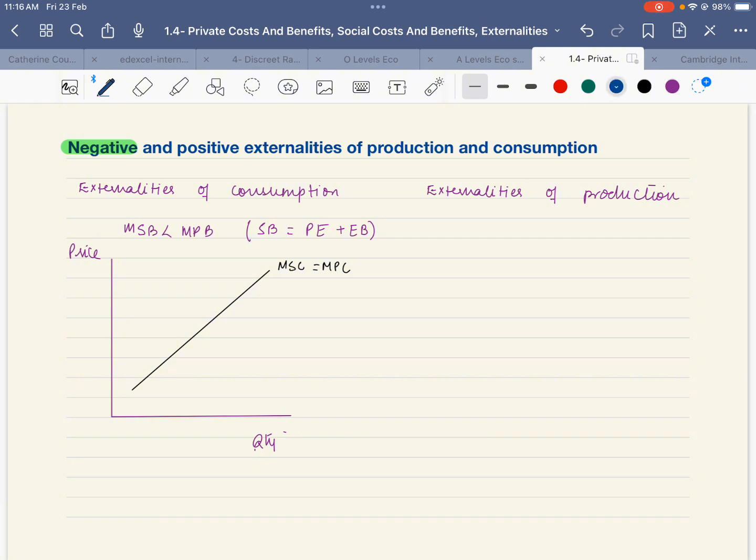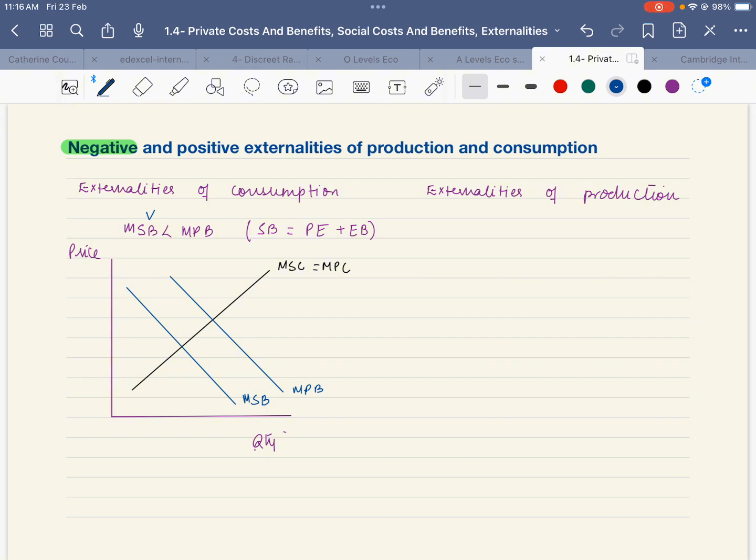What actually we need to observe is the benefit. This is the marginal private benefit. And as marginal social benefit is less than marginal private benefit, it will be this curve. This is the marginal social benefit curve.